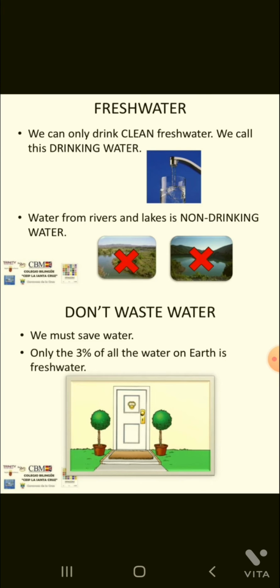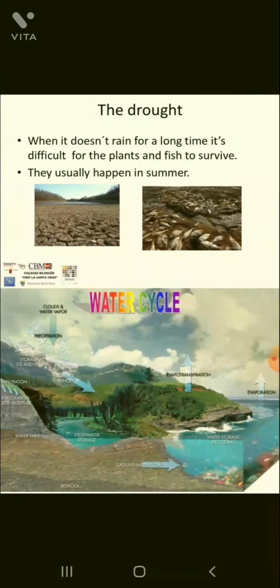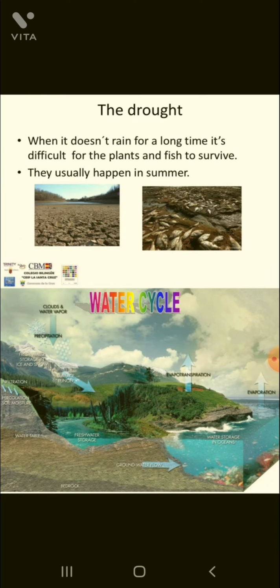Don't waste water. We must save water because only 3% of all the water on earth is fresh water. So every drop of water is essential, and you should not waste water. Drought is when it does not rain for a long time, and it's difficult for the plants and fish to survive. For aquatic life, water is most important.